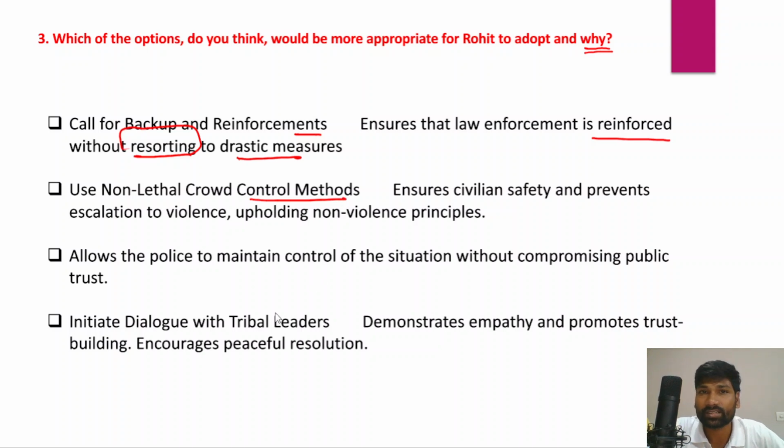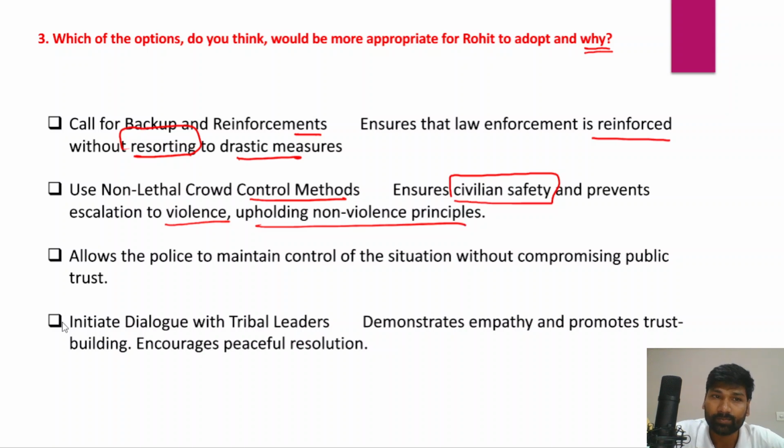We have discussed what these non-lethal crowd control methods are: using tear gas and water cannons. This ensures civilian safety, since large-scale violence is not used, it prevents escalation of violence, and it also upholds principles of non-violence.